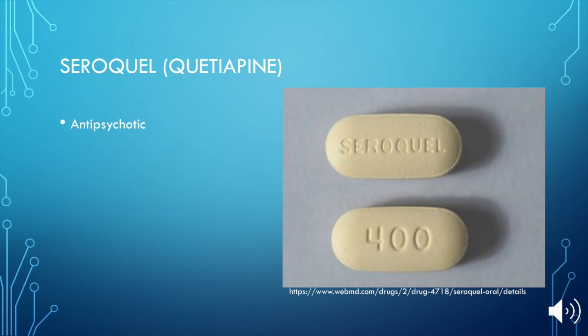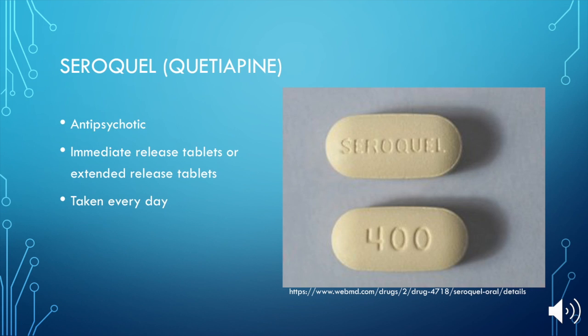There are two types of Seroquel pills, immediate-release tablets or extended-release tablets. This just means that one releases the drug immediately after taking it, and one takes longer to be released into the system. Seroquel should be taken every day, and depending on the person, it can be once, twice, or even 3 times a day. Doctors usually start patients off with a small dose and build up to higher doses.